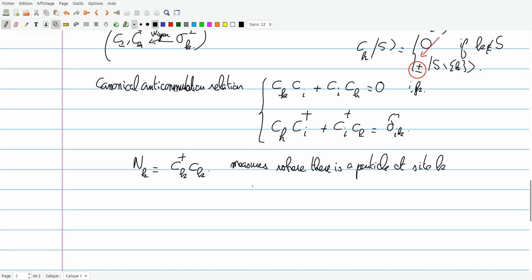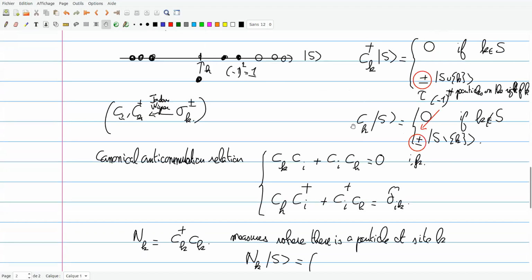What do I mean by that? It's really an operator which is diagonal in my basis. If I act from the above definition, I am attempting to look whether there is a particle at site k. I remove it, and then I recreate it immediately and with the same sign. So I'm back with my initial state if k is in S, and otherwise I get 0.